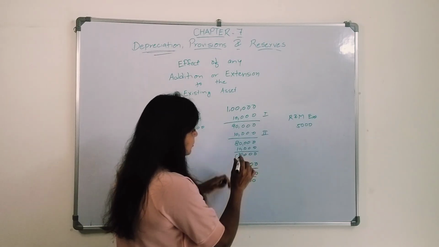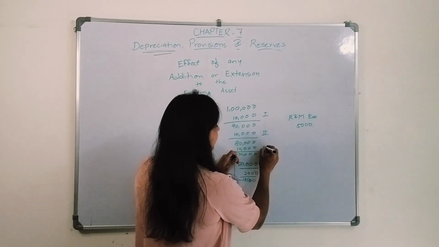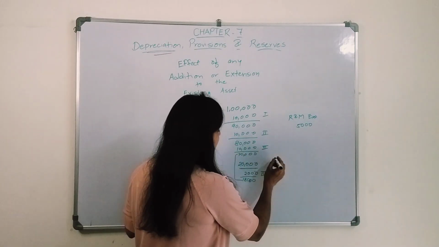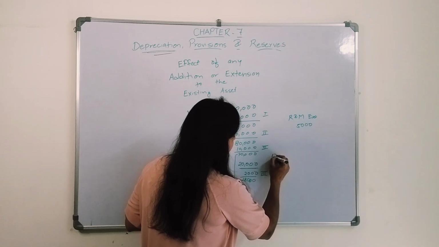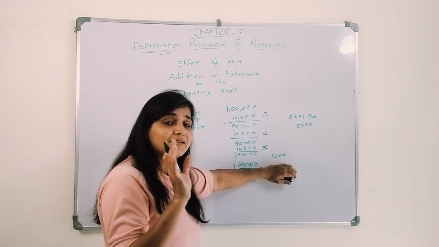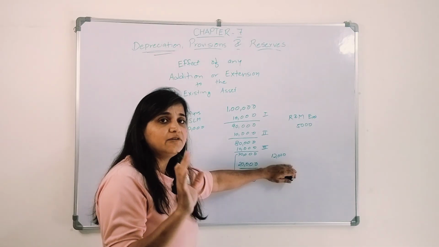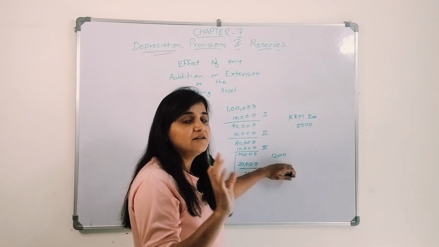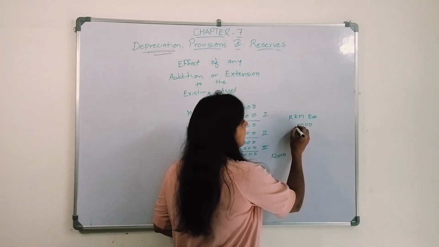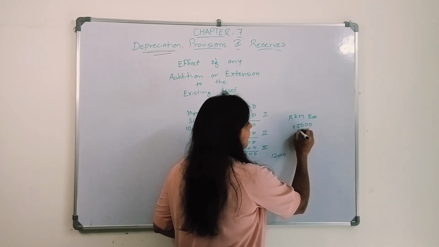So in the third year, the amount of depreciation is how much? 10,000 plus 2,000, that is 12,000. So in that particular year I will consider an expense of 12,000 for depreciation plus 5,000 for repair and maintenance.